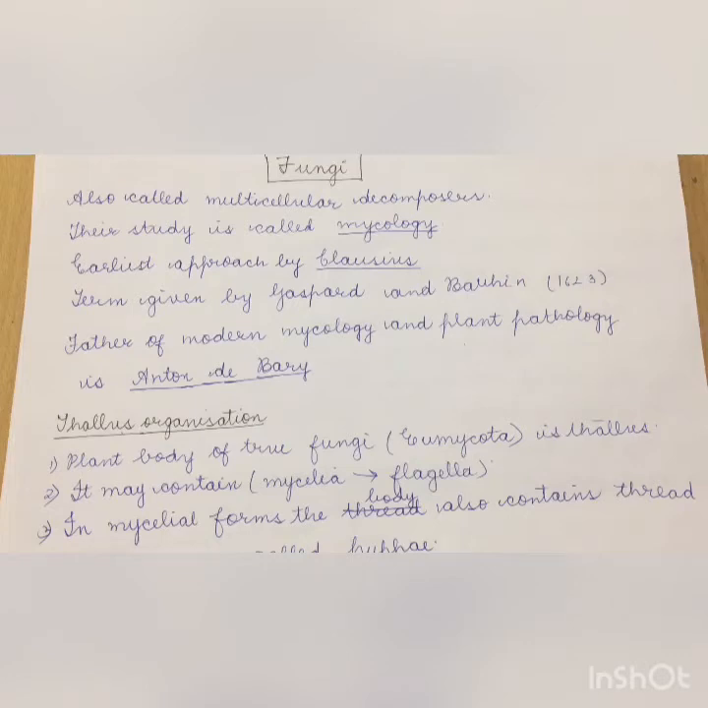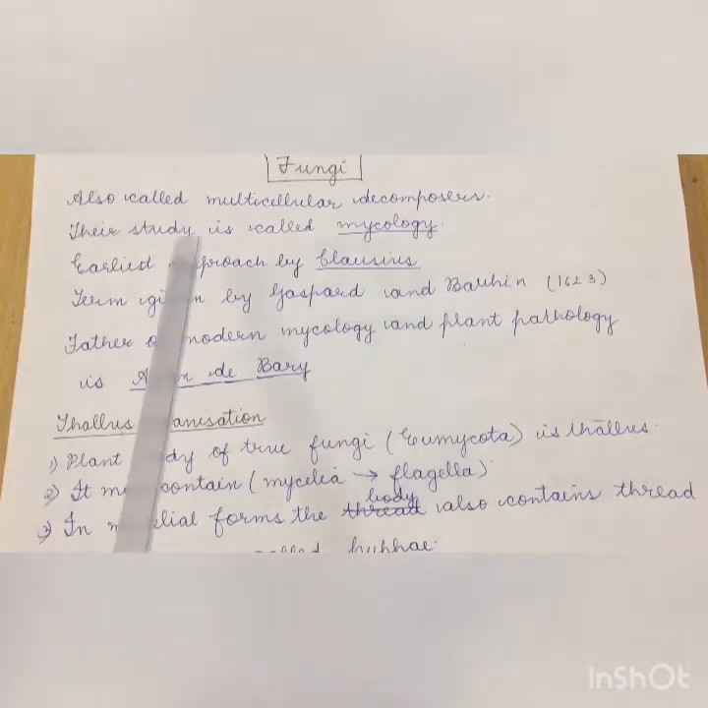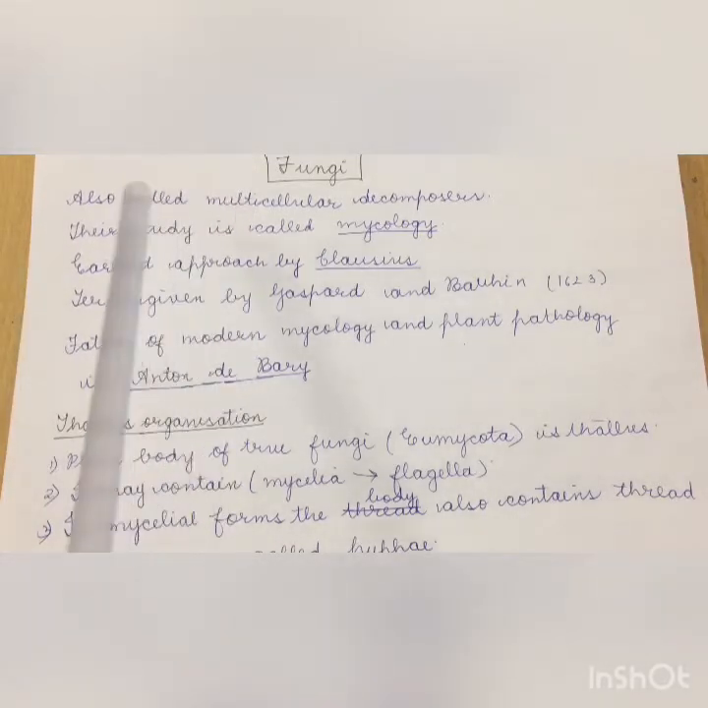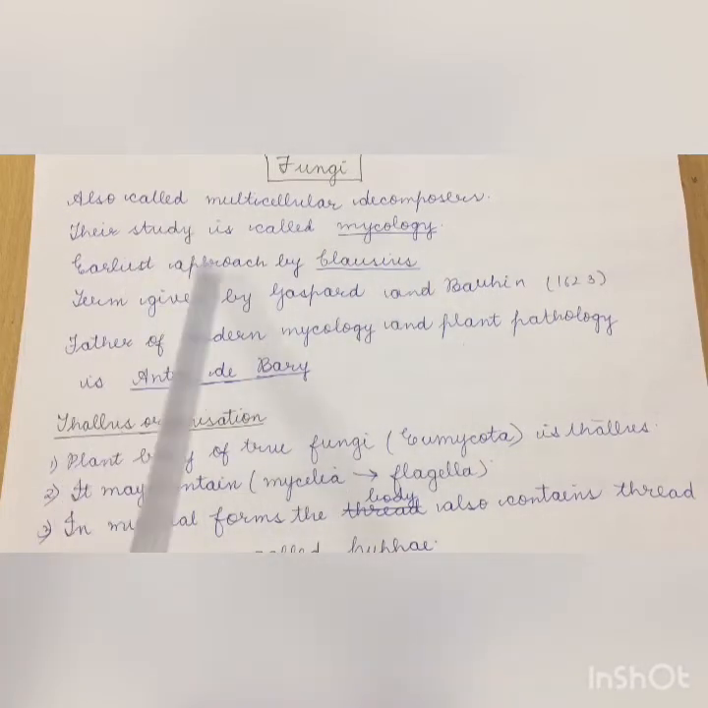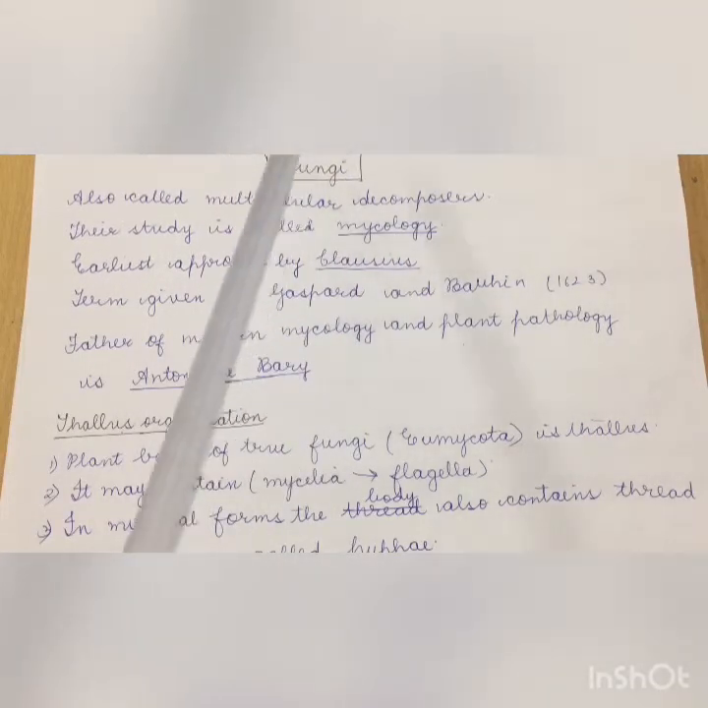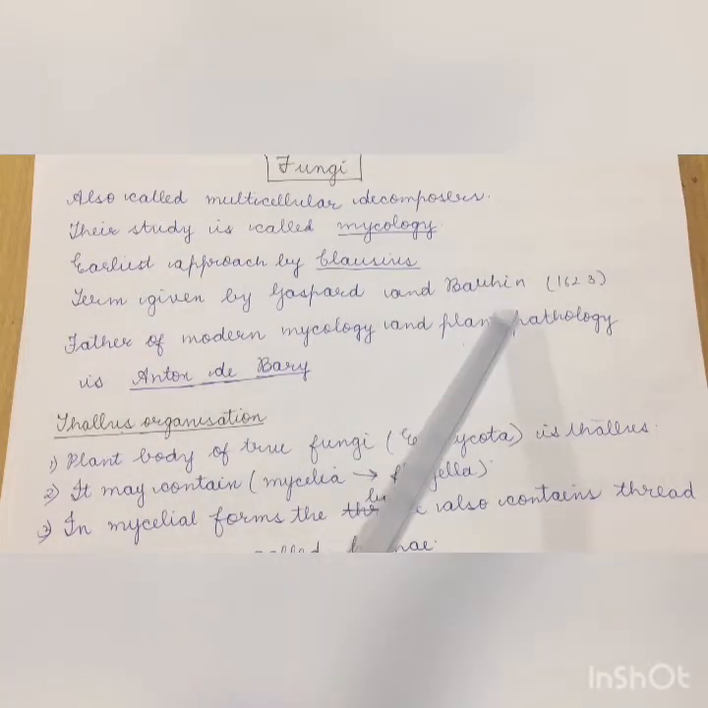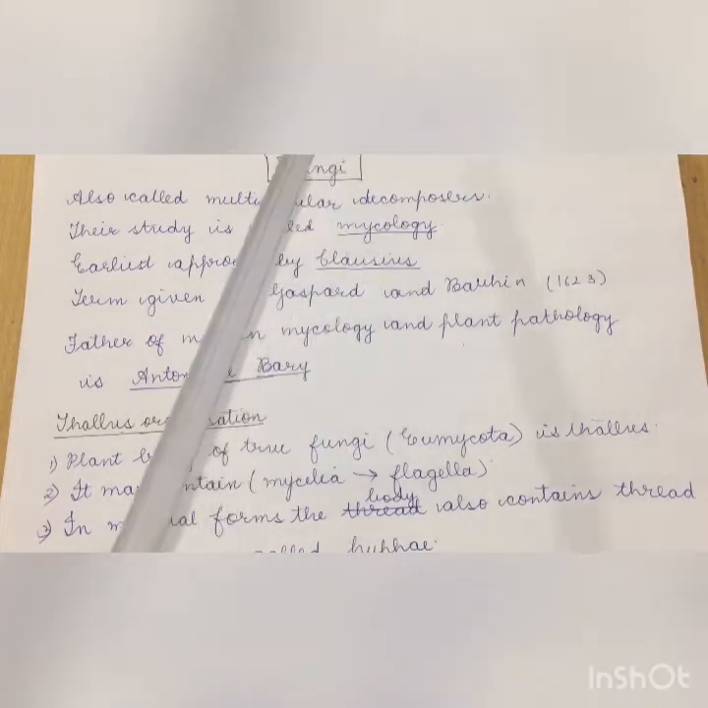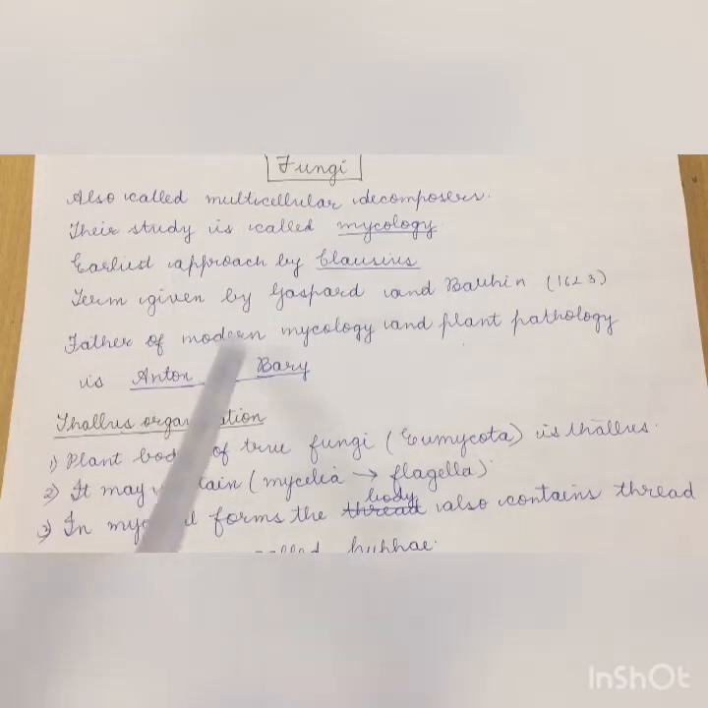Today we will learn about kingdom fungi. The kingdom fungi is also called multicellular decomposers, and their study is mycology. The earliest approach was done by the scientist Clausius, and the name fungi was given by Gaspard Bauhin. Afterwards, the father of mycology, which is the study of fungi, as well as plant pathology, was Anton De